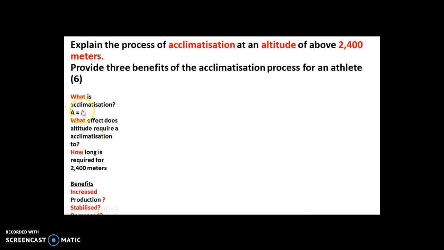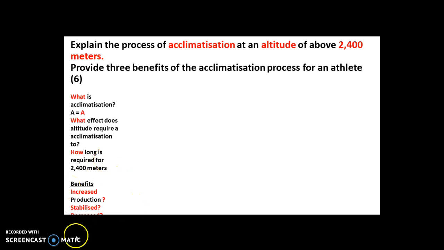If we're saying acclimatisation, A equals A, so adapting to new environment, what is it about this? What do we say was the initial problem? What's the whole start point that altitude causes problems for with regard to the utilisation of oxygen or the diffusion of oxygen? And then, do we know the time period that is required when at 2,400 meters or above for altitude? Do we know how long it's required?